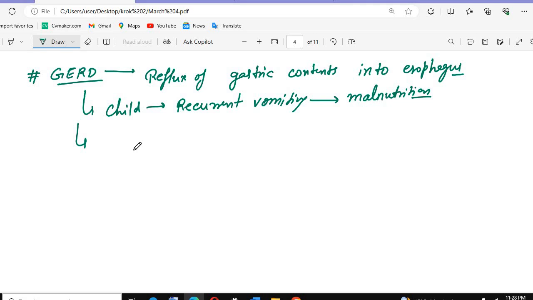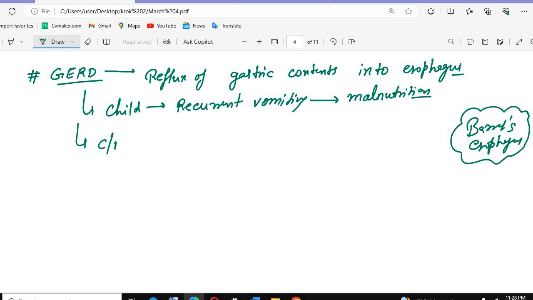So the gastric contents irritate the esophageal mucosa, and that can also lead to metaplasia, which we see in Barrett's esophagus. I hope you all know what Barrett's esophagus is. In Barrett's esophagus, the epithelial layer of the esophagus is changed. This is one of the consequences of GERD.